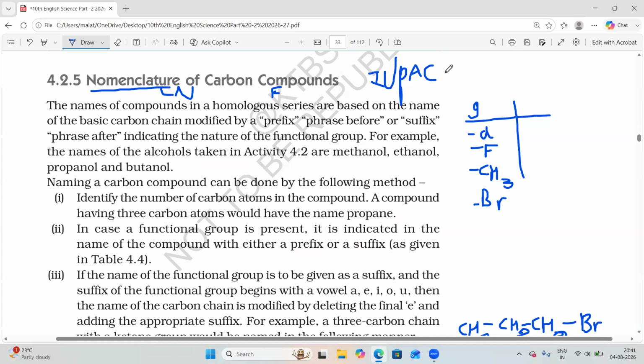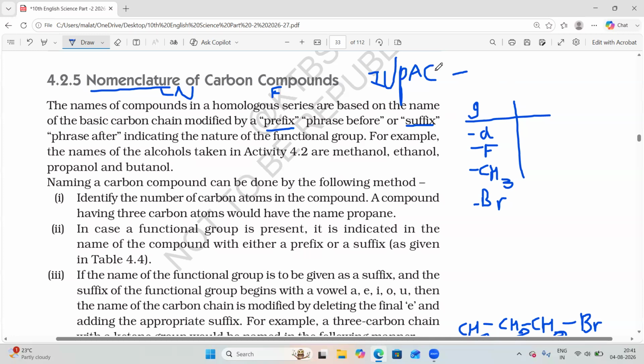We already know some functional groups present in organic compounds: chlorine, fluorine, methyl and bromine. If you observe, there are a prefix and a suffix. While writing the nomenclature, we should know some rules to name the organic compound.